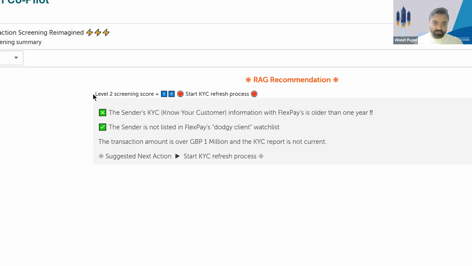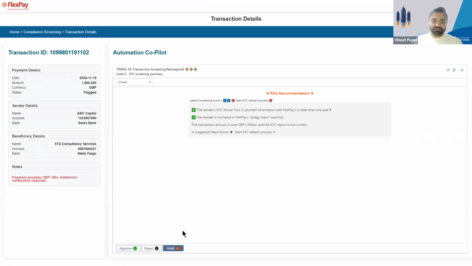So it has done that already, and it has come back with a score which is 50, and it doesn't look like a good score, which is why it says start a KYC refresh process, right? Imagine all of this is happening, and I just have to do a point and click, right? All the grunt work is being done by my AI agents, and I get to be the boss of these AI agents, and I've been equipped with all of the information in a precise summary that allows me to take decisions in a fraction of seconds, right?